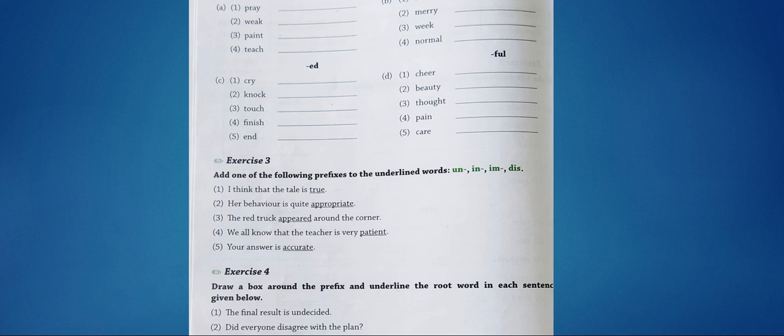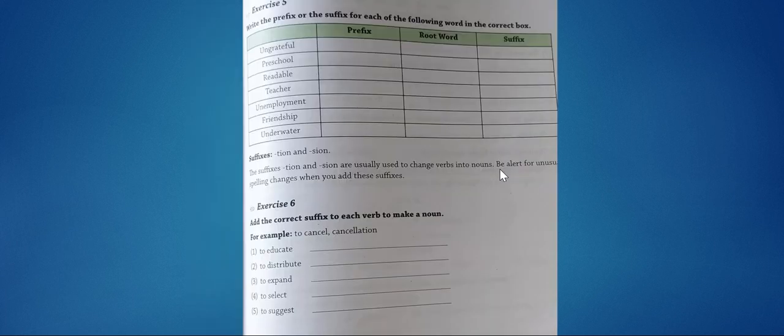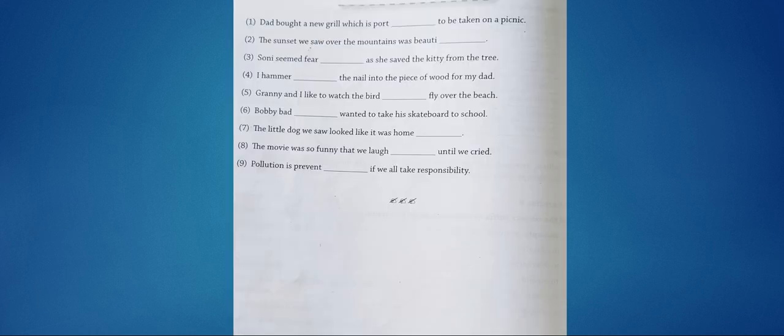Remaining all exercises. The tale is untrue. What should be used? Her behavior is quite inappropriate. The red truck disappeared round the corner. Fourth exercise, okay, draw a box around the prefix. So that exercise you can do, and similarly you can do the fifth one, the sixth one, very easy ones. Educate, education, distribute, distribution, expand, expansion.